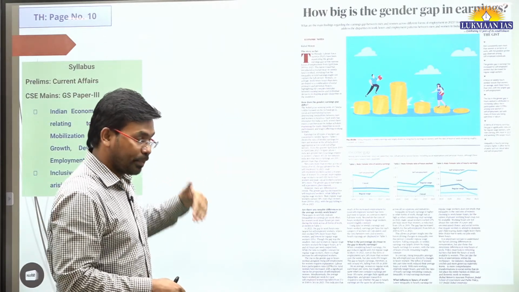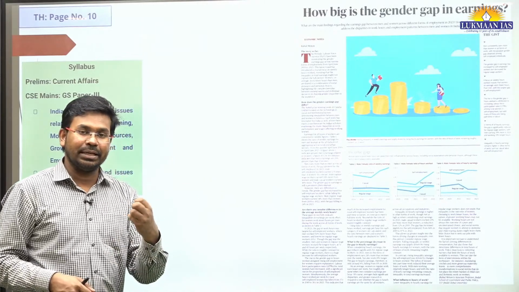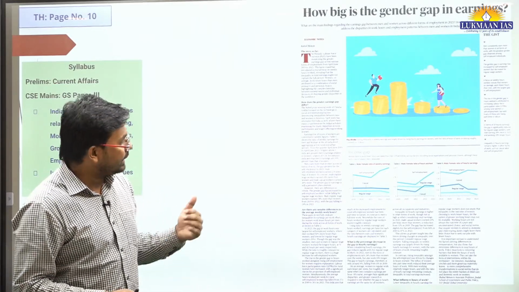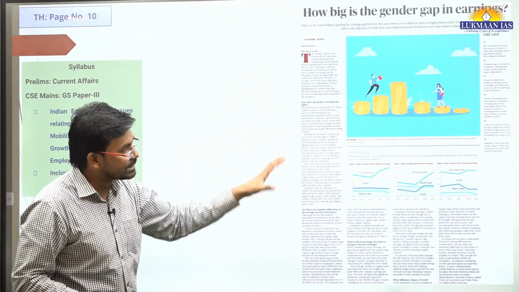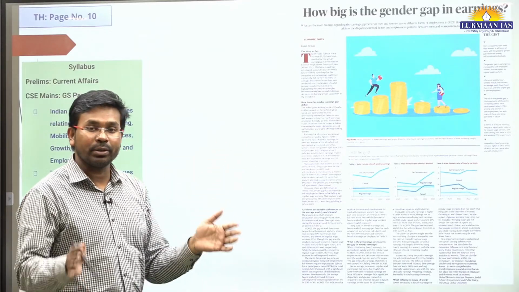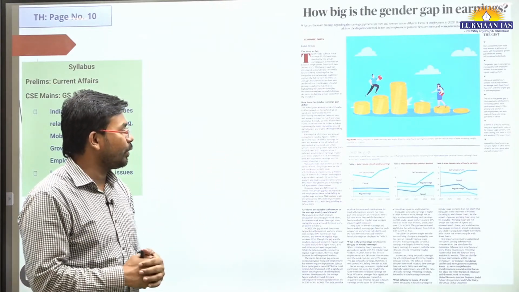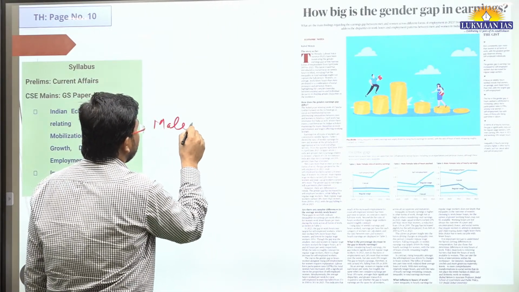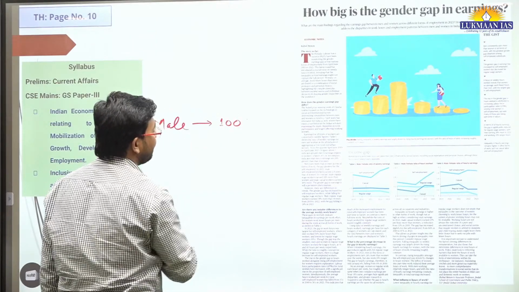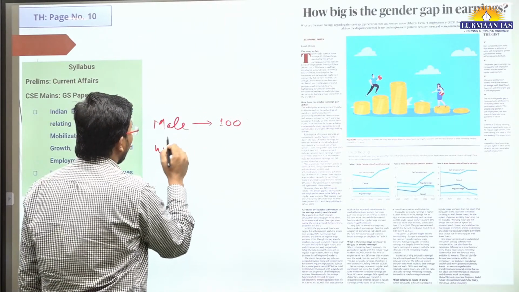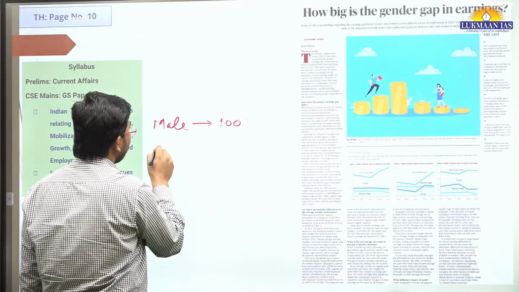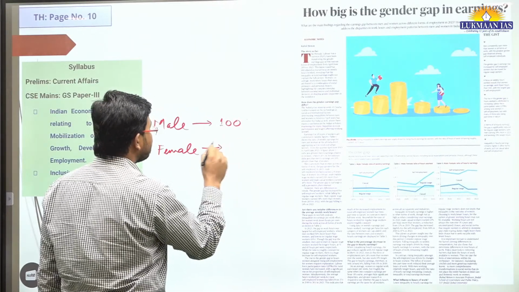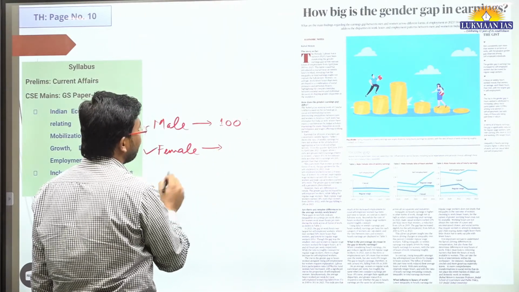Okay, so the previous article that we discussed is related to the female labor force participation rate, and this is connected with that. But in this article, the authors have discussed the Indian scenario. Indian scenario means the gender gap. For example, if there are 100 males who participate in the workforce, what is the participation of females? That is known as the male to female participation rate.